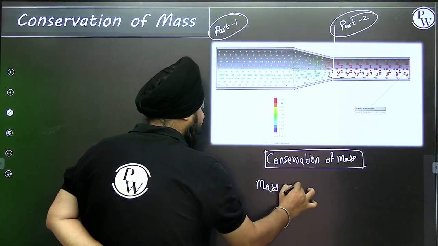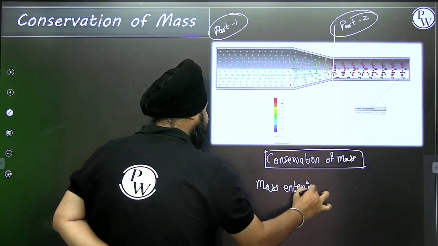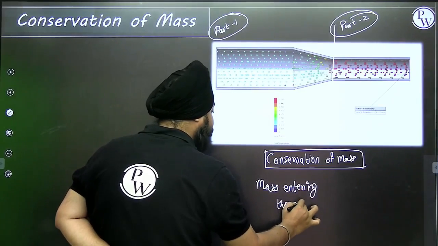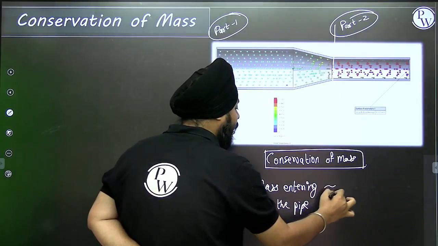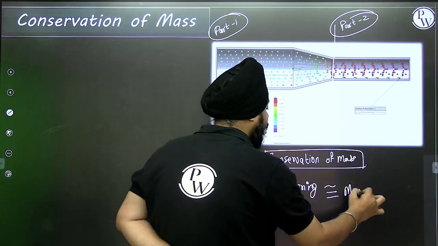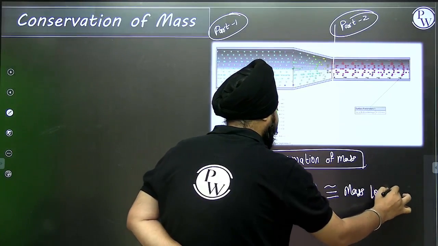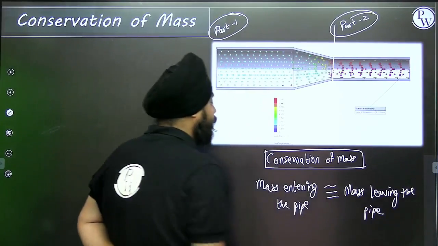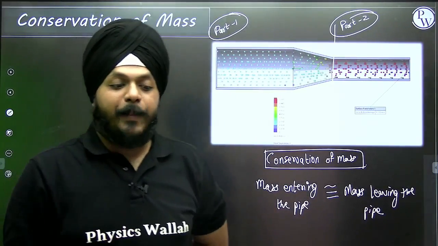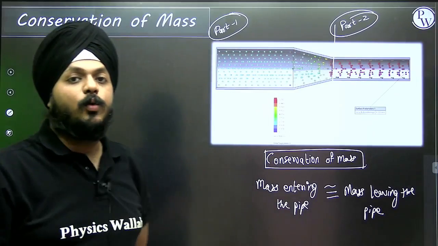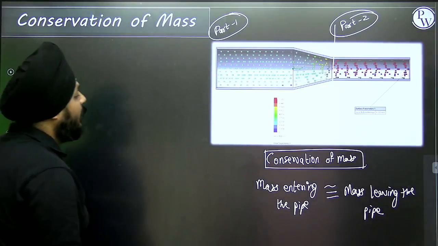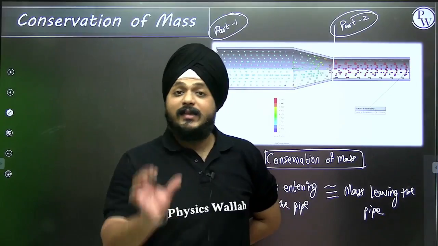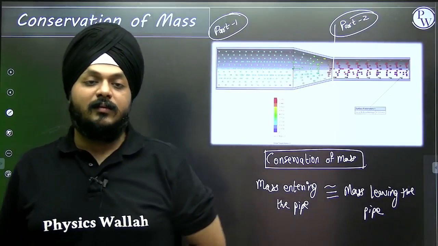Mass entering the pipe is equivalent to mass leaving the pipe. Mass entering the pipe is nearly equivalent to the amount of mass leaving. That's the conservation of mass.